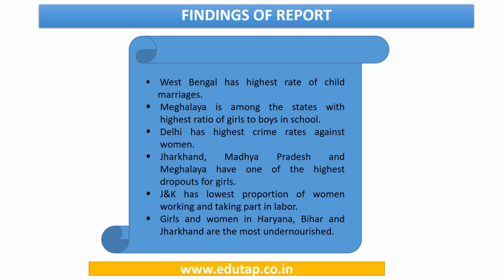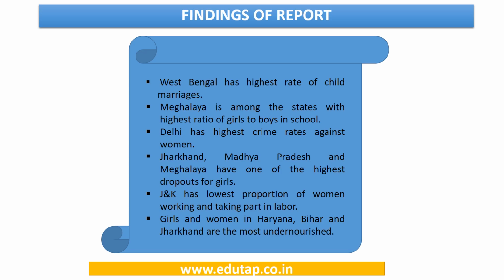We need not learn the score for each and every state. We have to learn the overall score for India. The score of the top 3 you can learn for Goa, Kerala, Sikkim, and the poorest performing states like Bihar and UP and Delhi. Delhi is also the capital, so we have to learn the score and rank for Delhi as well, for Bihar, Goa and India overall. So at least these 4 should be covered.